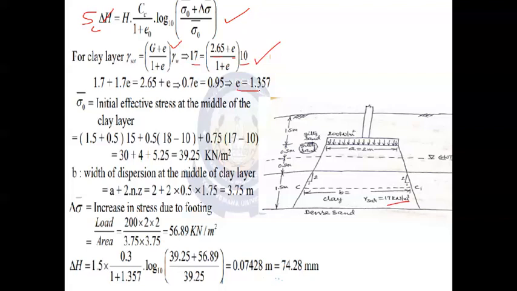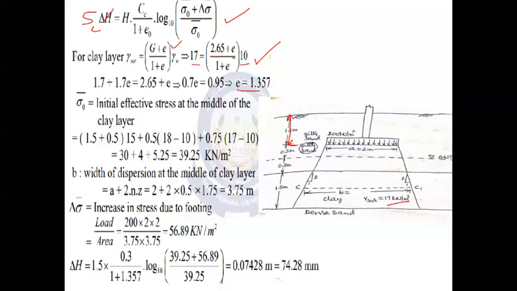Now, initial effective stress at the mid of the clay layer, middle of the clay layer, so that we can calculate now. In order to calculate this, we have 1.5 from the top ground level to the bottom of the footing.